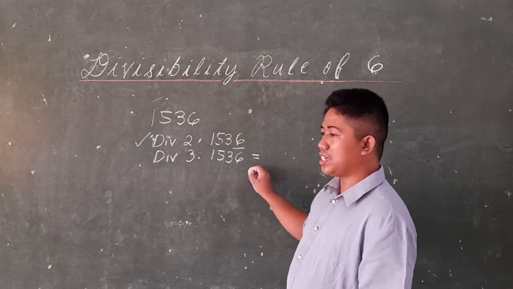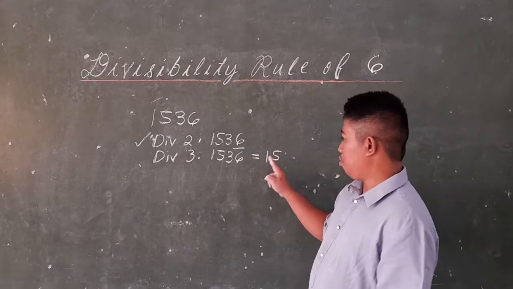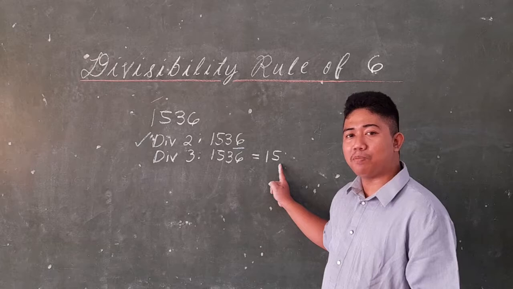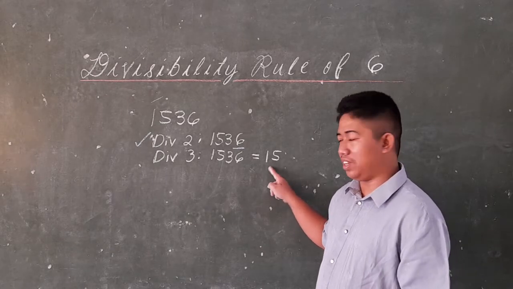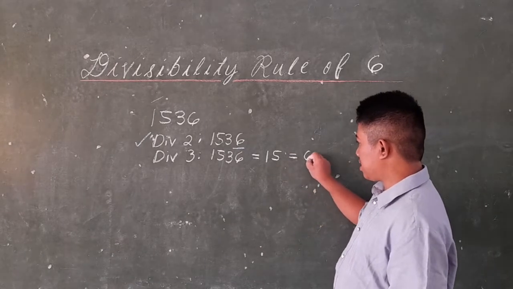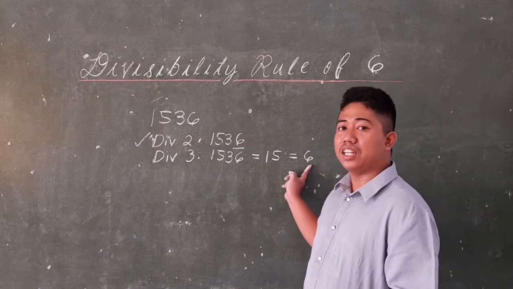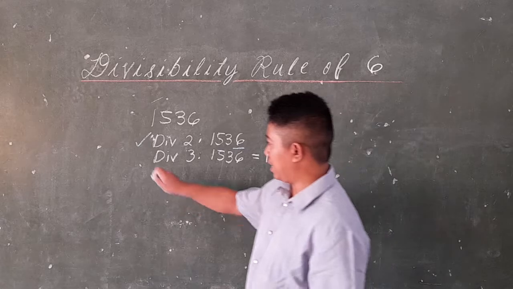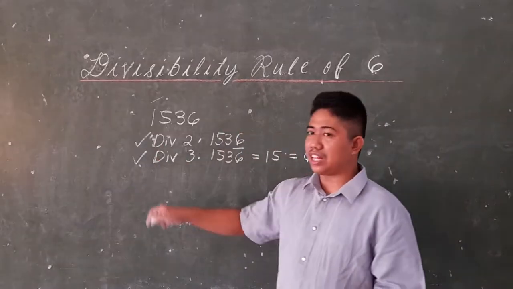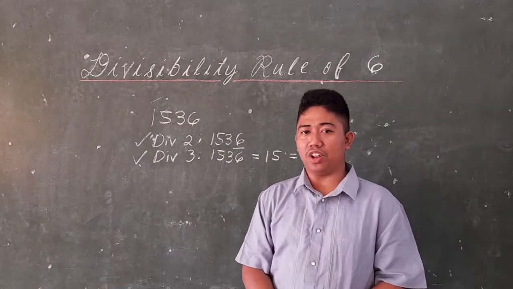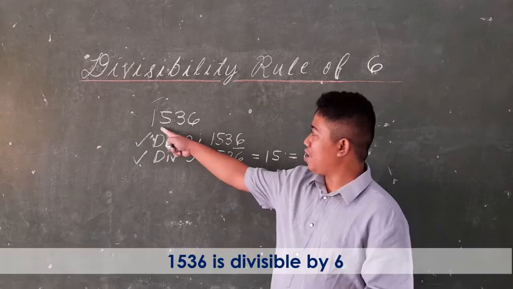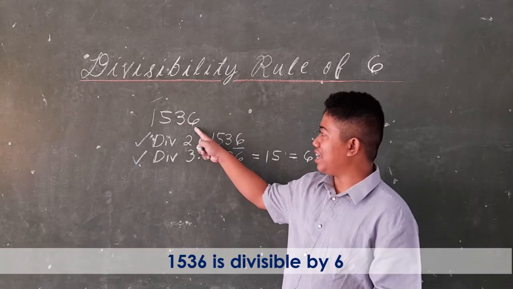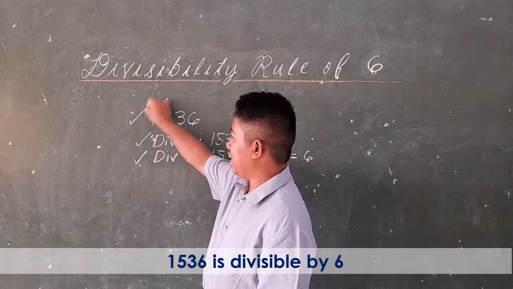So the sum is 15. We need to check that 15 is divisible by 3. 1 plus 5 is equal to 6. Thus 6 is divisible by 3. So we have it divisible by 3. Both conditions are satisfied. Therefore, 1,536 is divisible by 6.